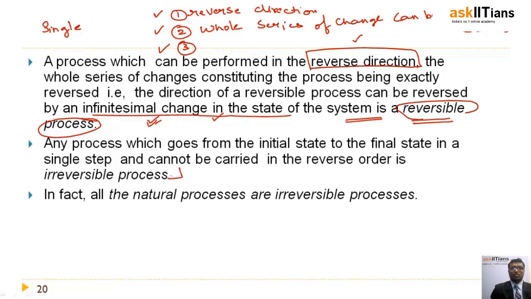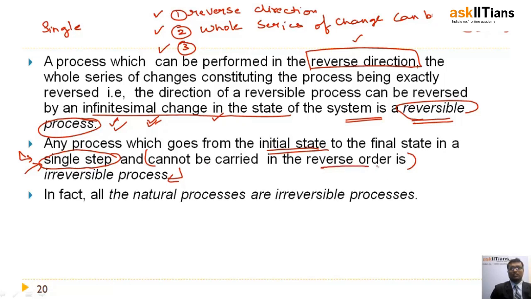And I think by this time you will get an idea what an irreversible process is. An irreversible process is opposite to the reversible process. So what are the opposite points? Any process which goes from initial state to final state in a single step. A reversible process takes infinitesimal steps, or a series of steps, but an irreversible process needs just a single step, and an important point is that any irreversible process cannot be reversed.